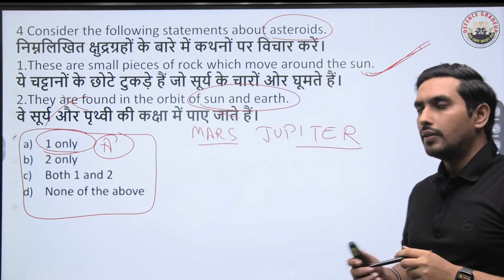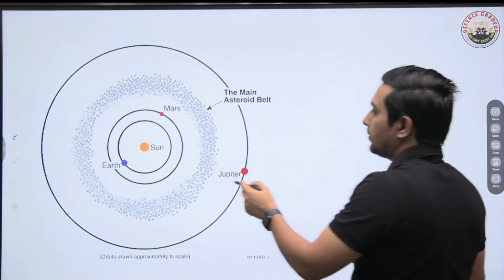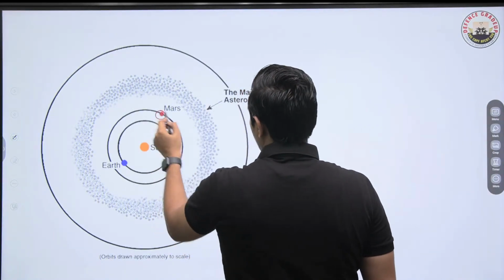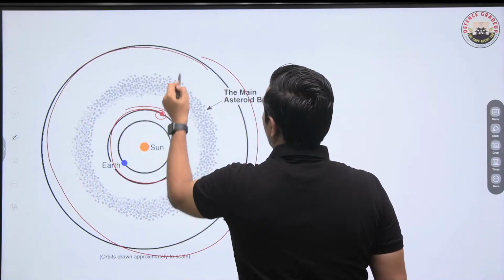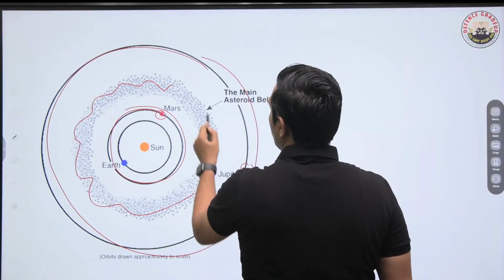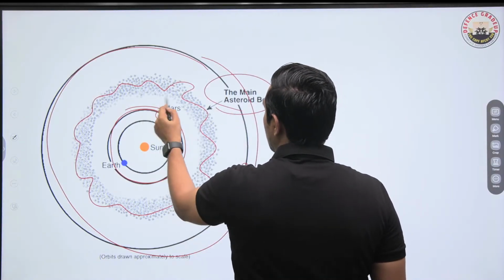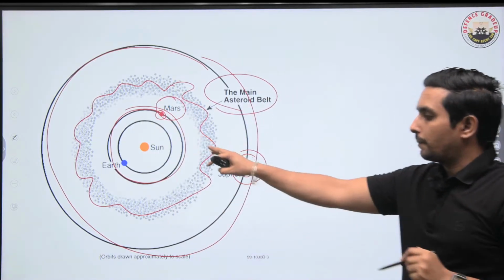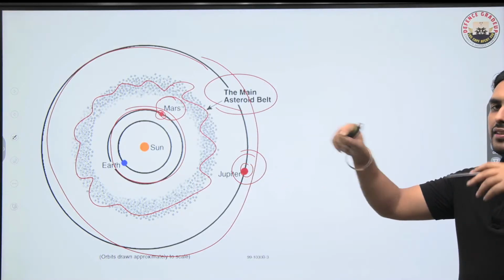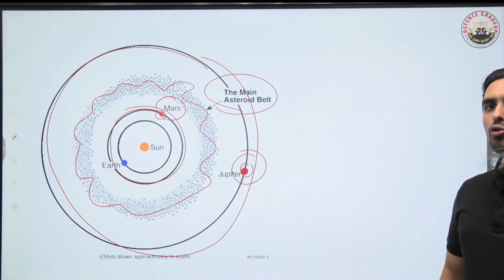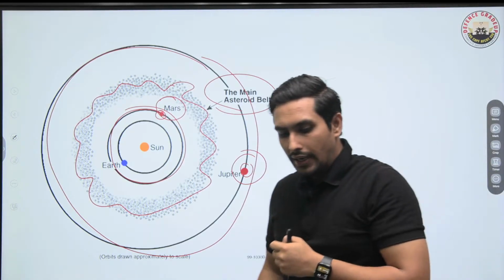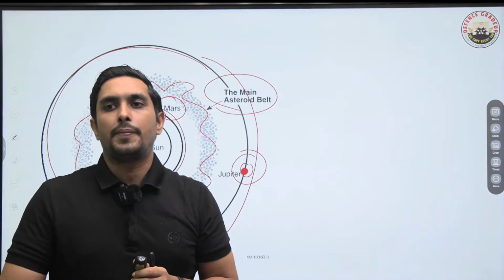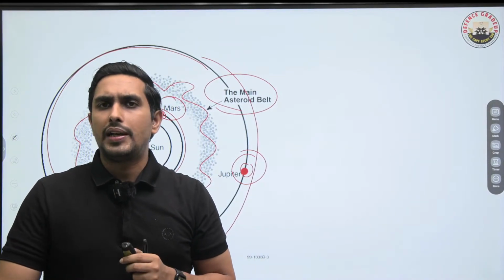Got the point? So you can have a look. This is Earth, and here you can see Mars, and here you can see Jupiter. So this is the Mars orbit, this is Jupiter's orbit, and here this is the asteroid belt. Basically, the main asteroid belt is between Mars and Jupiter. Always remember this thing. Very important. So these questions can come. I have a question on the Kuiper belt also. We'll talk about that. Kuiper belt, asteroid belt. These are very basic questions, but we have to understand this point very precisely. So we have to have a bare minimum idea about these things.